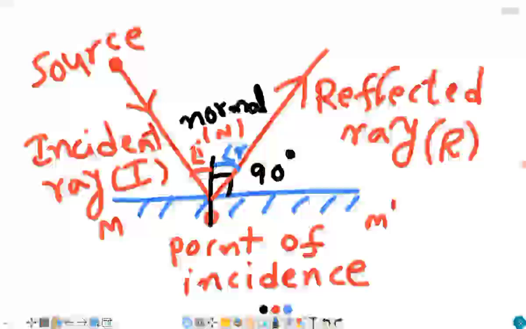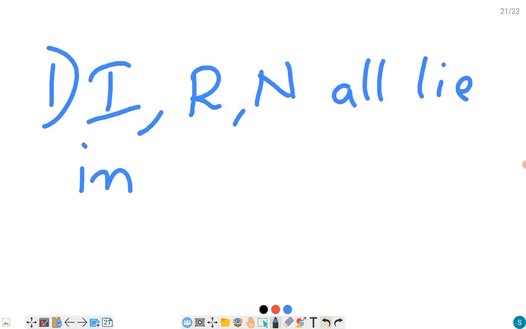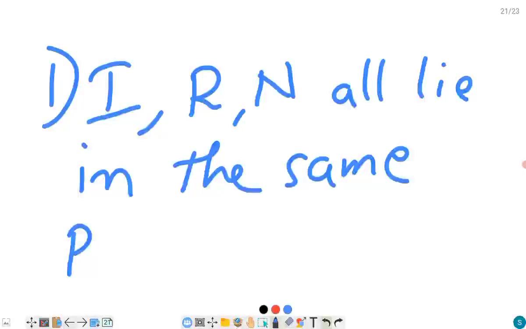Now the incident ray, reflected ray and the normal at the point of incidence all lie in the same plane. That is the first law of reflection. Understood? What is the first law of reflection? Incident ray I, reflected ray R, and normal N all lie in the same plane at the point of incidence.